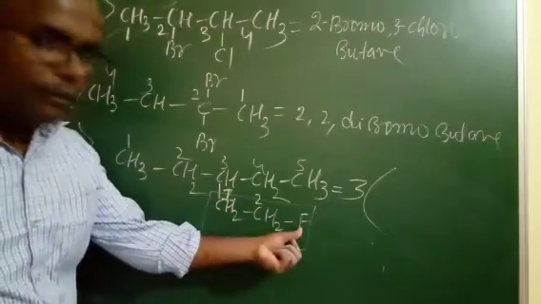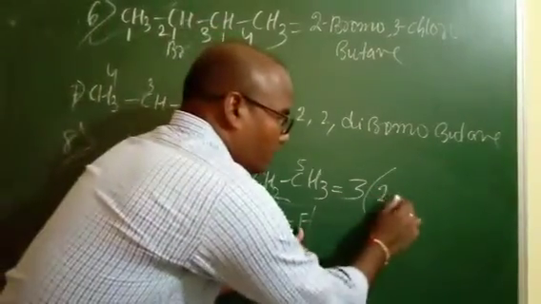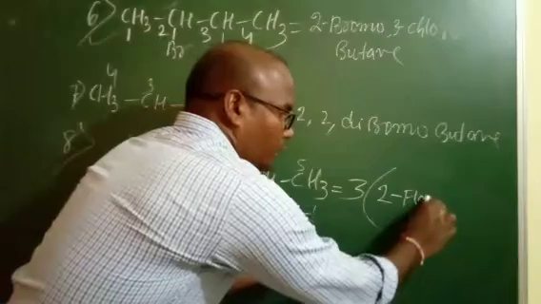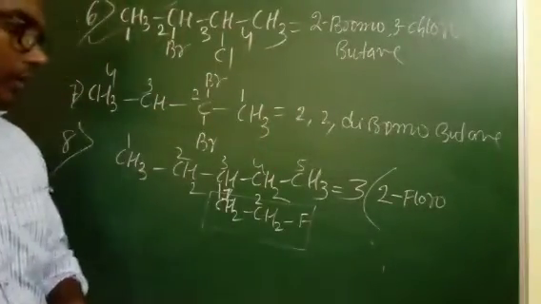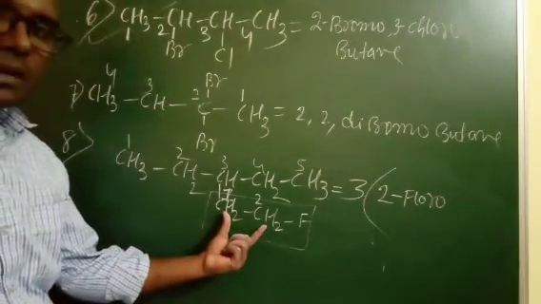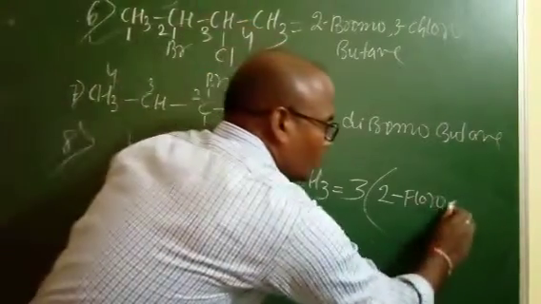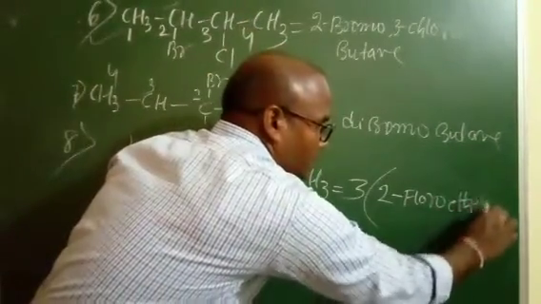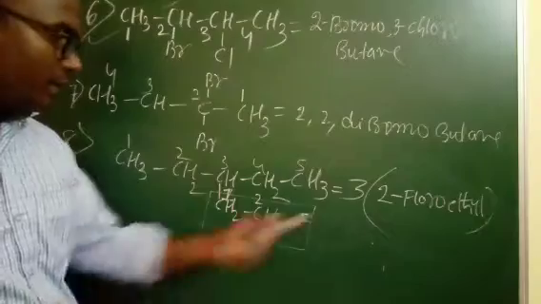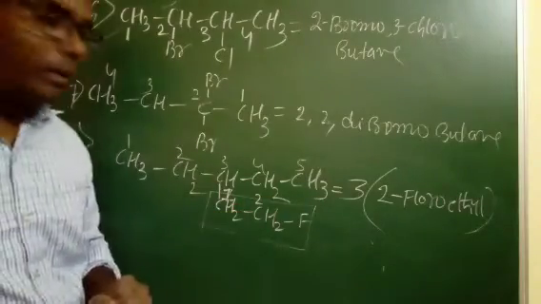So the second carbon contains fluorine. So write here in bracket 2-fluoro. What is this one? 2 carbon, that is ethyl. 2-fluoroethyl. Finish.